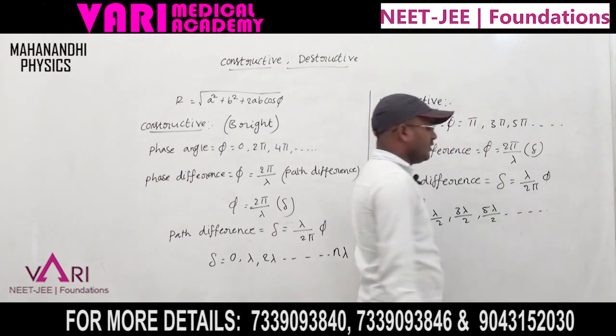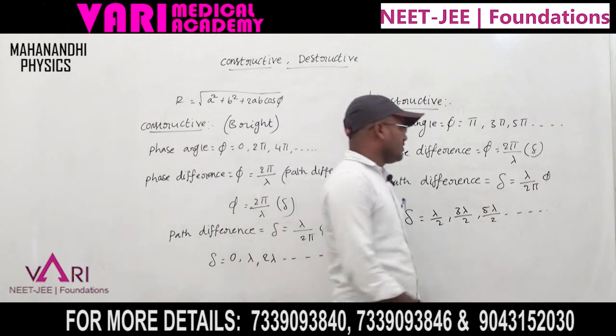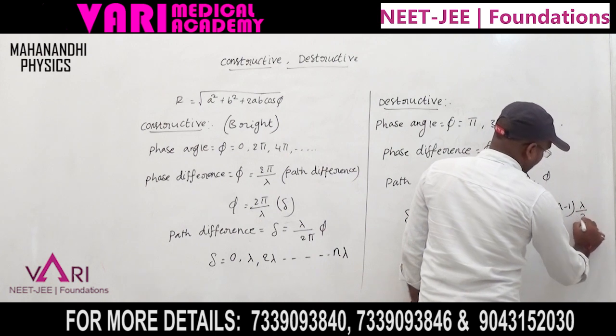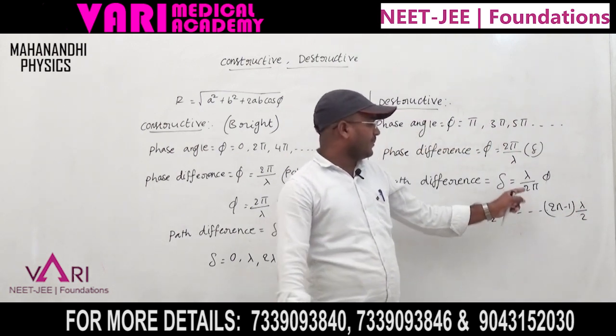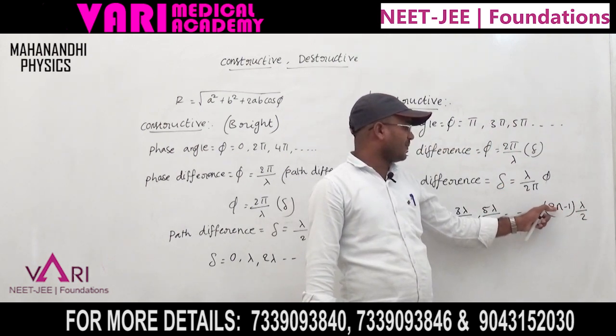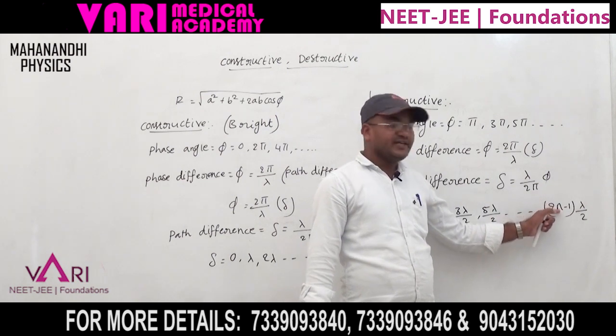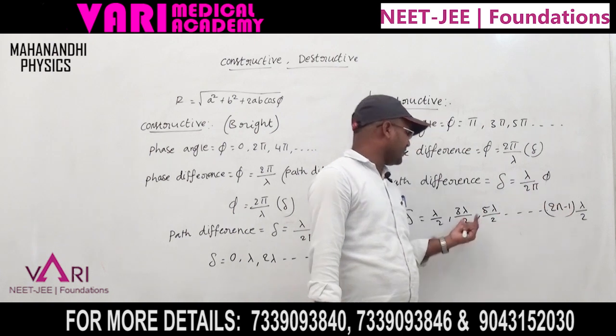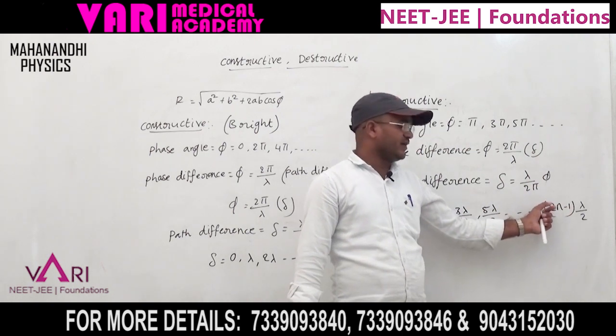Finally, to convert it: 2n minus 1 into lambda by 2. Why? Because if we substitute n as 2, 2 twos are 4 minus 1 gives 3 lambda by 2, based on this formula.